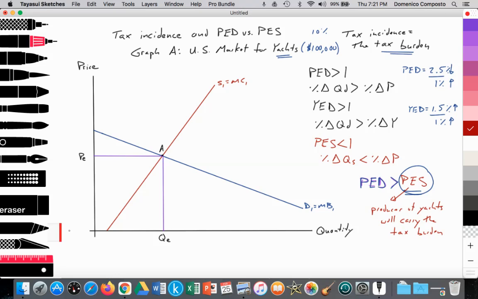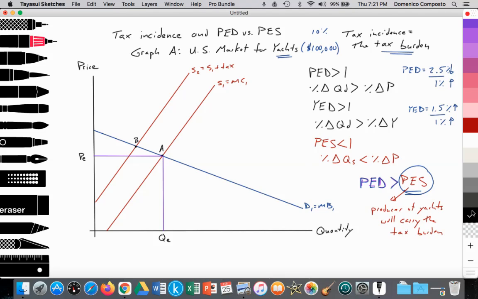So let's go ahead and illustrate that. We're going to exaggerate that to an extent. So we're just going to assume that it is a per unit tax, just for the sake of simplicity. And the supply curve is going to shift in by the amount of that tax. It's an added cost of production. And this will be S2 equals S1 plus the luxury tax. Okay? And that will set a new equilibrium here, where S2 equals D1 at point B.